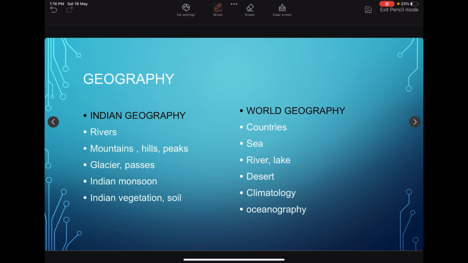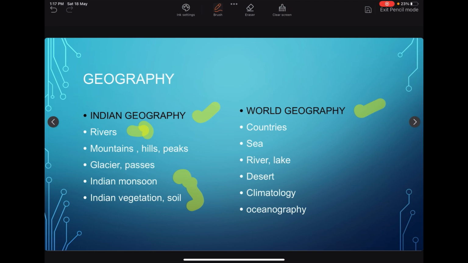Next subject is geography. In geography, we need to cover Indian geography and world geography. In Indian geography, we should have the in-depth knowledge of rivers: Peninsular River, Himalayan River, West flowing river, East flowing river. Then what are the states these rivers are passing, their origin, mouth, and any protected areas located on those rivers. In-depth knowledge of rivers is very important. Then we should know the mountains, hills, peaks, glaciers, passes, and the conceptual part like monsoon, vegetation and soil.